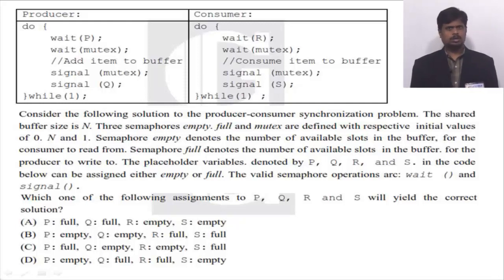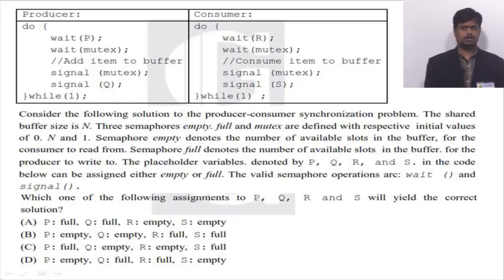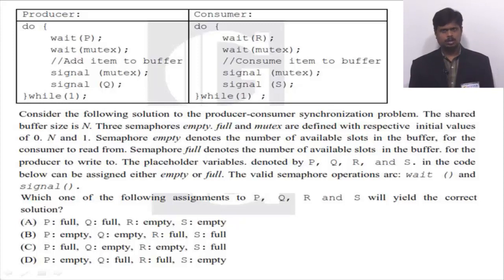The placeholder variables denoted by P, Q, R and S in the code below can be assigned either empty or full. The valid semaphore operations are wait and signal. Which one of the following assignments to P, Q, R and S will yield the correct solution?